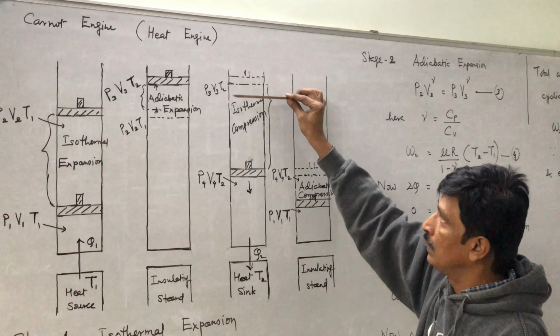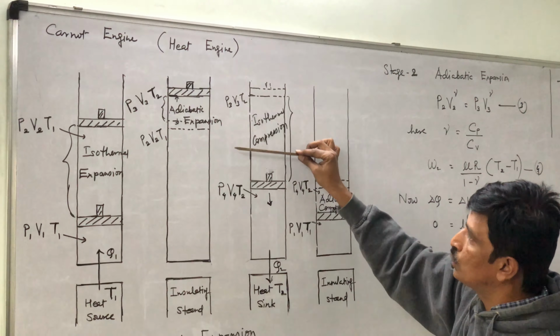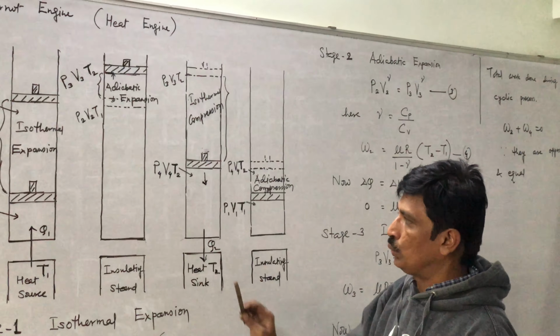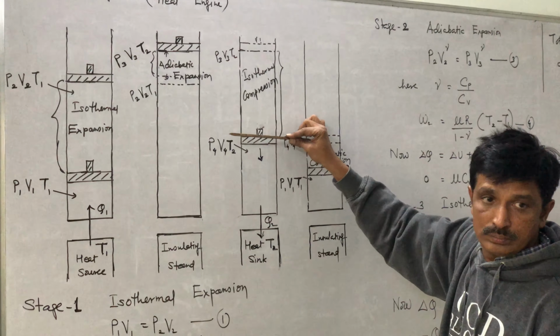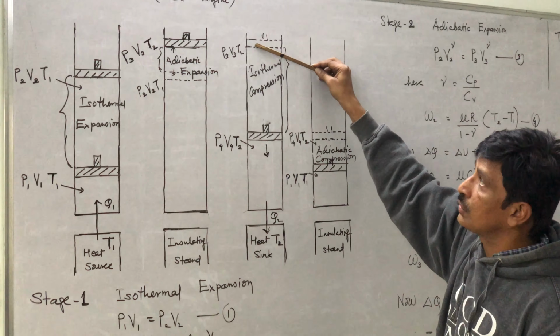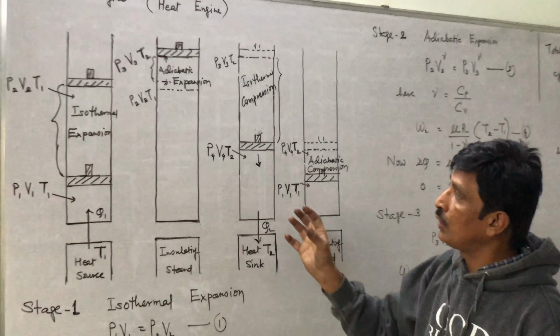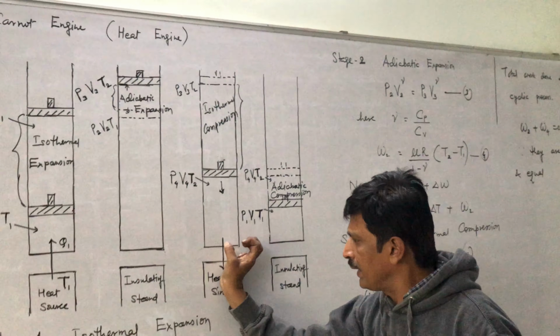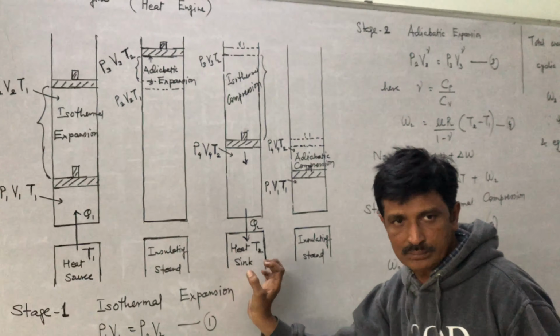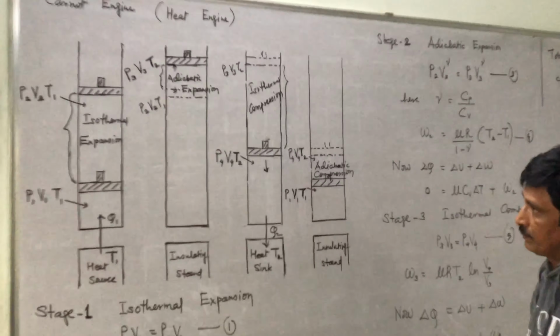After isothermal compression, at this stage, pressure becomes P4, volume V4, temperature T2. But this is decrease in volume. Okay? So temperature should be increased. But to maintain the temperature, we are sucking the heat from the system outside into the heat sink.